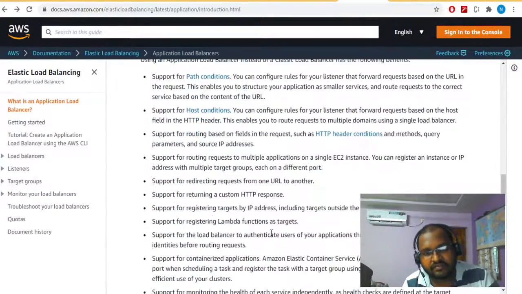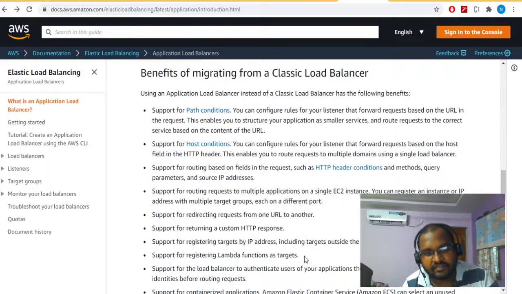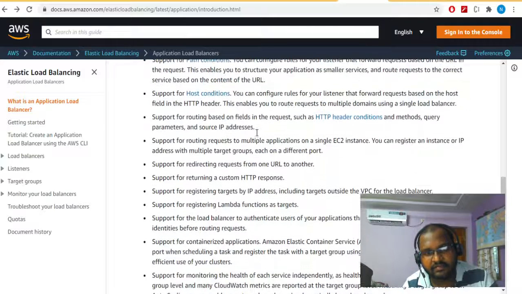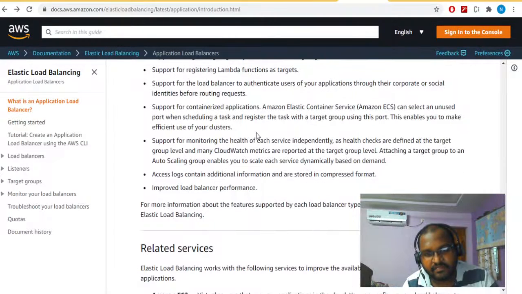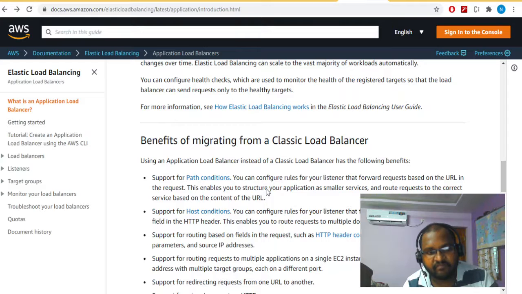There are certain benefits of using Application Load Balancer, mainly because it operates on layer 7. These are the benefits you can go through. It supports Lambda, it supports target groups, and it supports path-based routing or header-based routing. It supports monitoring, and different types of performance and other features are available for Application Load Balancer compared to Classic Load Balancer. This you can go through.